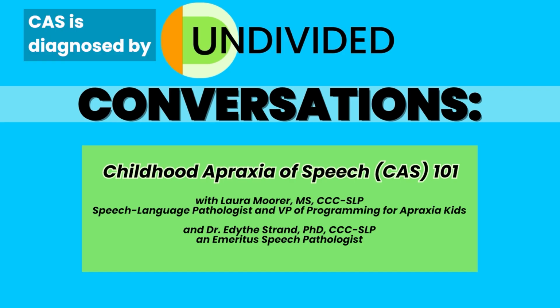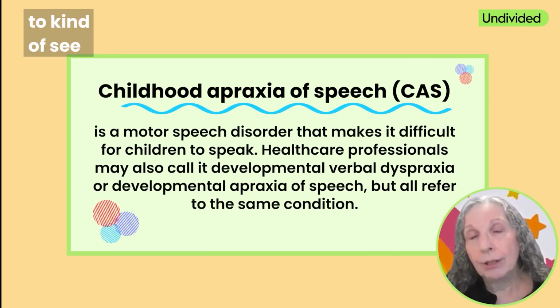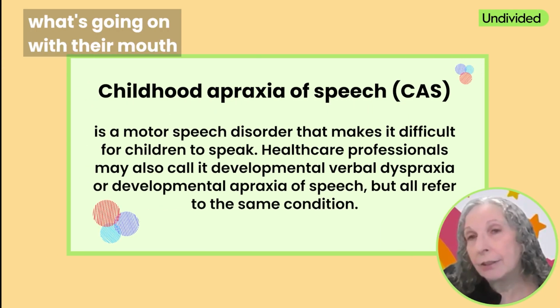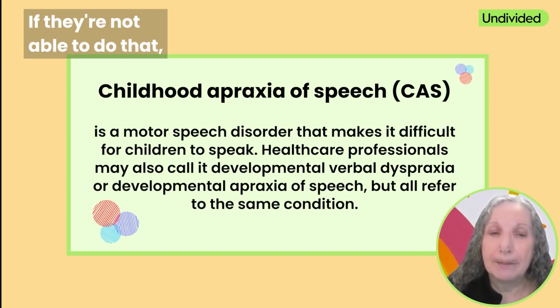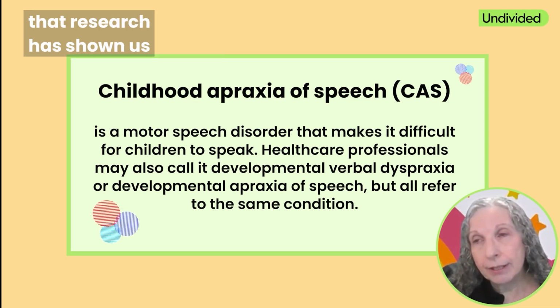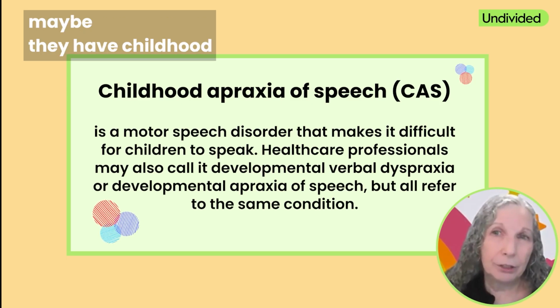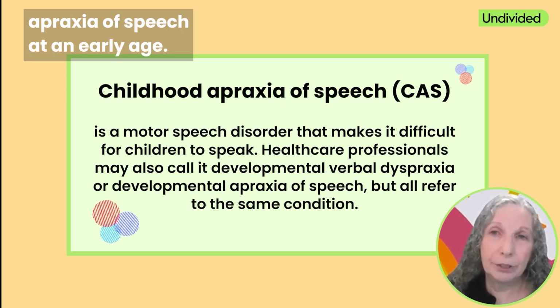CAS is diagnosed by a speech language pathologist. We don't have a certain age that the child has to be, but the child has to be able to imitate some sounds and syllables in order for us to see what's going on with their mouth to be able to diagnose it. If they're not able to do that, we do have some characteristics that research has shown us that we can identify and suspect that maybe they have childhood apraxia of speech at an early age.